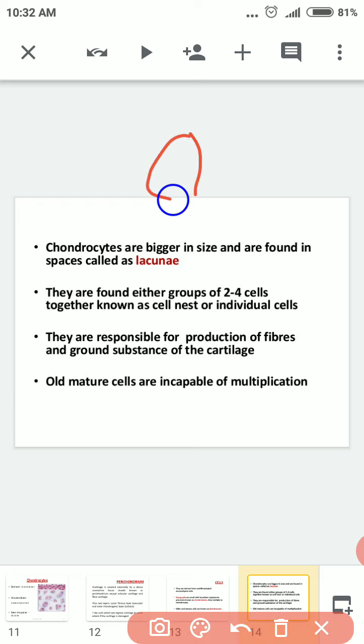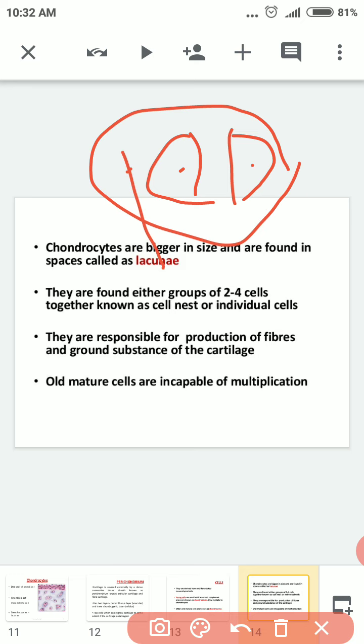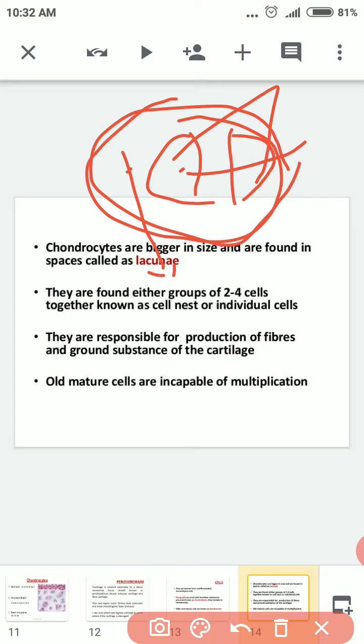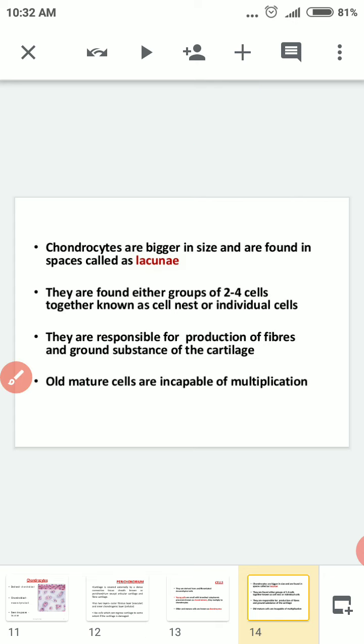See, these are the chondrocyte cells. The space you see here is called a lacunae. They are found either in a group of two, as you can see here, or in 2 to 4 cells together. This appearance of cells we call a cell nest. You have seen a nest, so you know how a nest looks. The same way here we call it a cell nest.